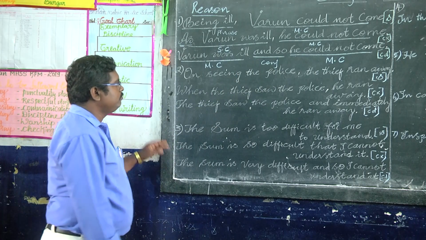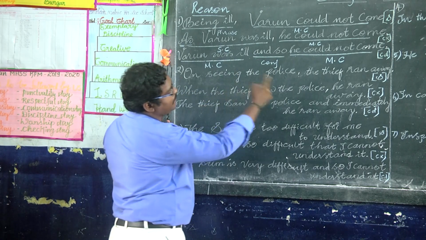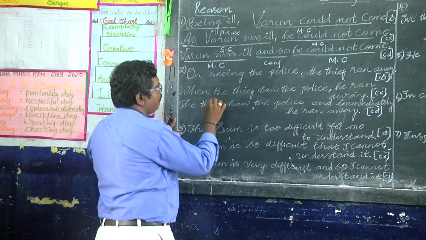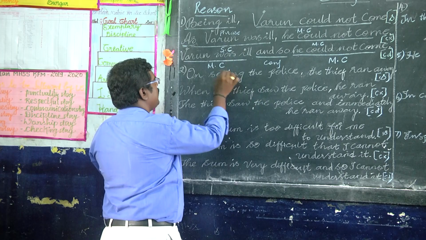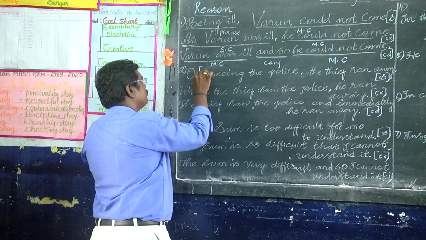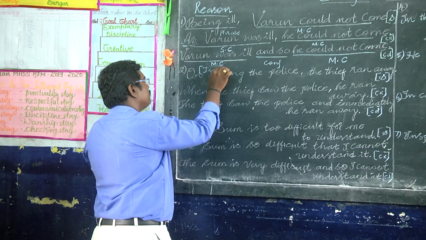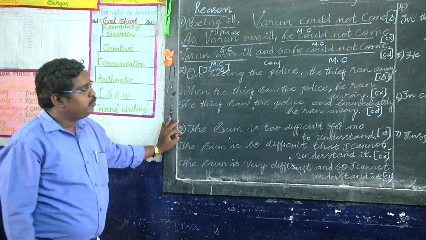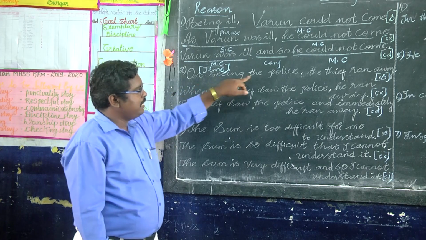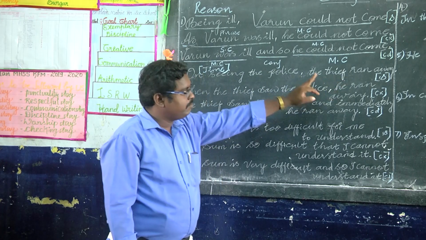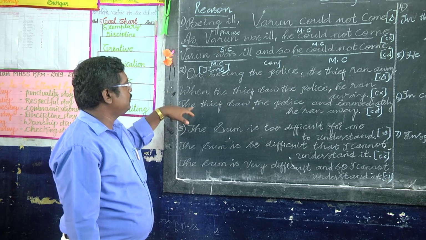Okay, the next one: on seeing the police, the thief ran away. In this type, it is referring to the time. On seeing the police, the thief ran away. Main clause. The complex.